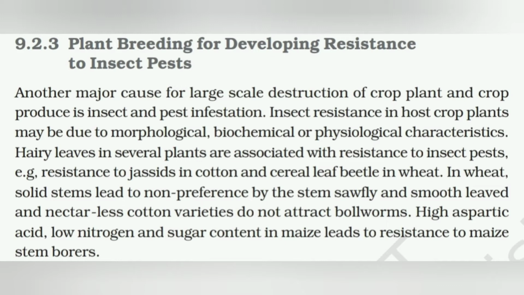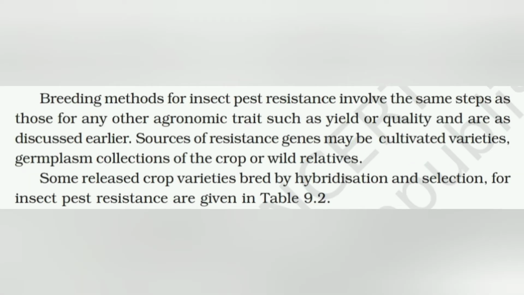Insect resistance in host crop plants may be due to morphological, biochemical, or physiological characteristics. Hairy leaves in several plants are associated with resistance to insect pests, for example, resistance to jassids in cotton and cereal leaf beetle in wheat. In wheat, solid stems lead to non-preference by the stem sawfly, and smooth-leaved and nectarless cotton varieties do not attract bollworms. High aspartic acid, low nitrogen, and sugar content in maize leads to resistance to maize stem borers.